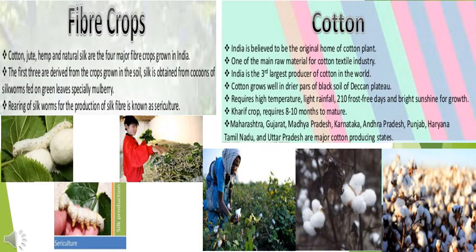Finally, we are going to see about the fiber crops. Cotton, jute, hemp, and natural silk are the 4 major fiber crops grown in India. The first 3 are derived from crops grown through cultivation. But silk is a fiber obtained from cocoons of silkworms fed on green leaves, especially mulberry leaves. Rearing of silkworms for the production of silk fiber is known as sericulture.